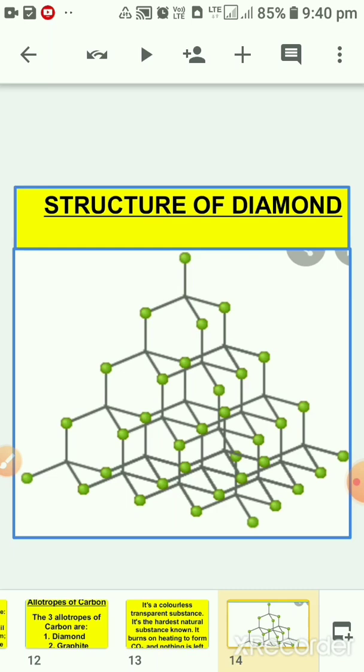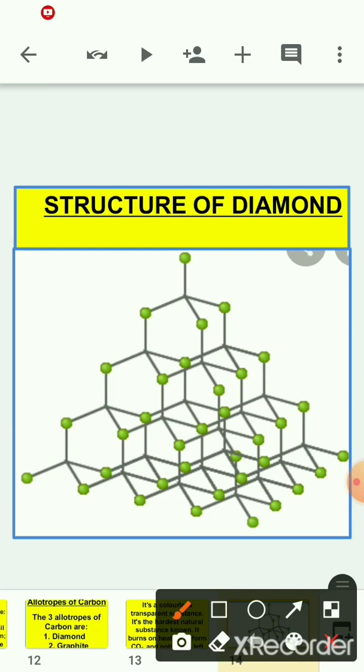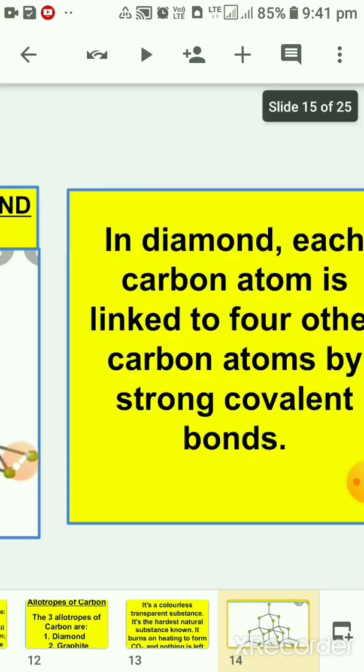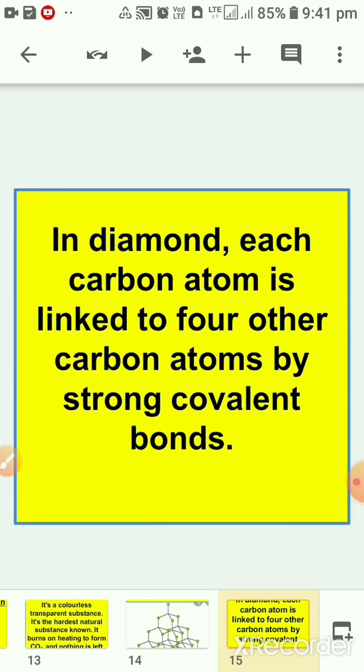The structure of diamond is present here. You can see here one carbon atom. This is one carbon atom and it is linked with four more carbon atoms in branch structures. Okay, in this way it is formed. So this has a very complex structure. Because of this complex structure only, it has a hard structure. This is the structure of diamond.